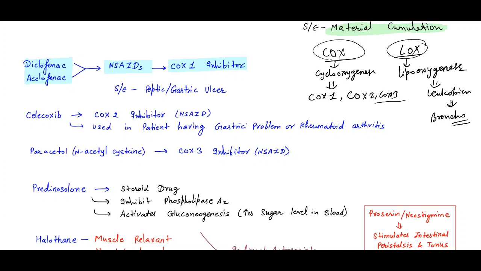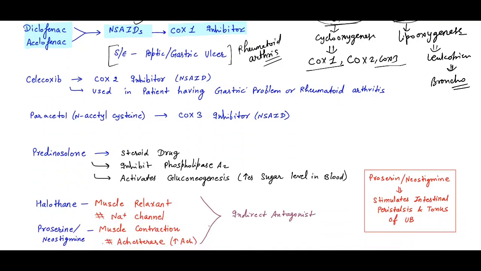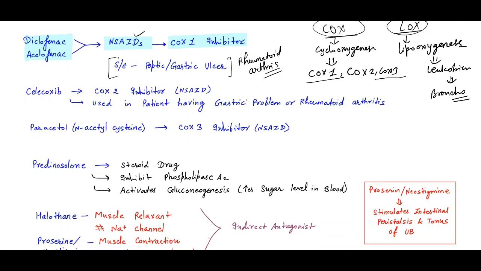Remember, with COX-1 we have the non-steroidal anti-inflammatory drugs. What is the side effect? They cause peptic and gastric ulcers, so they have a problem in the stomach. Also in the options you can find rheumatoid arthritis. If the patient has peptic or gastric ulcers or rheumatoid arthritis, what will we give?